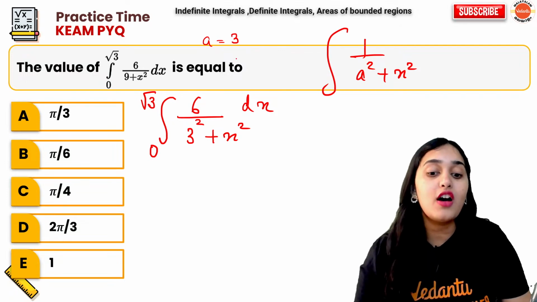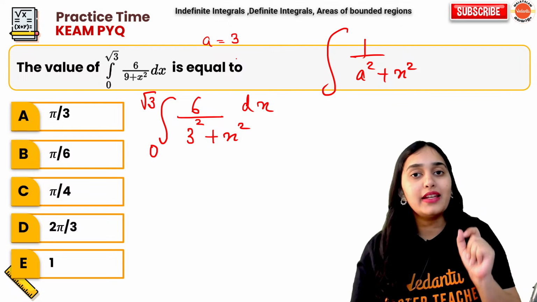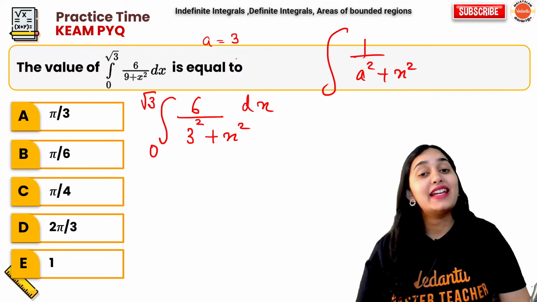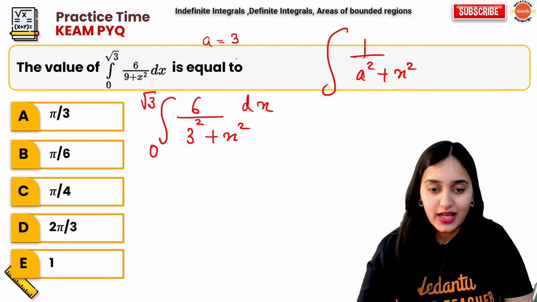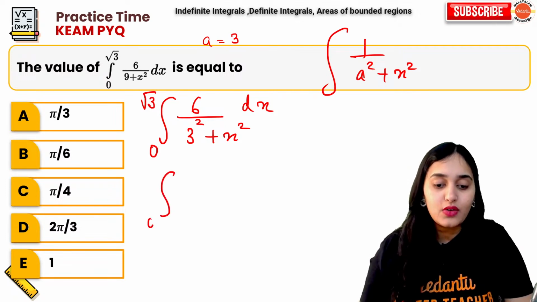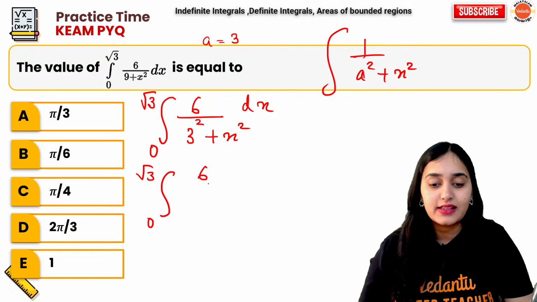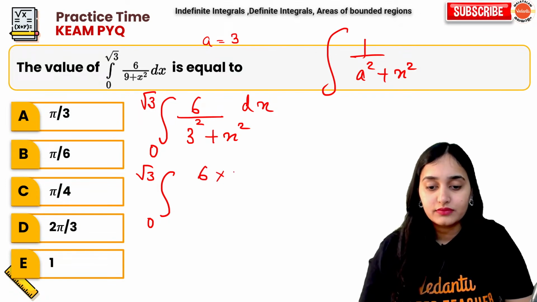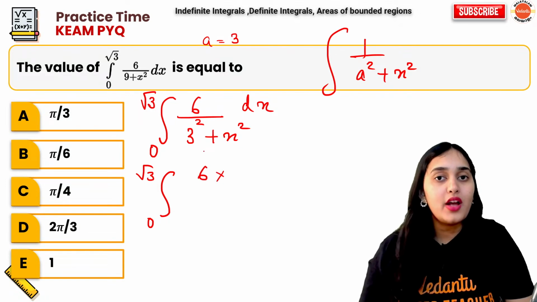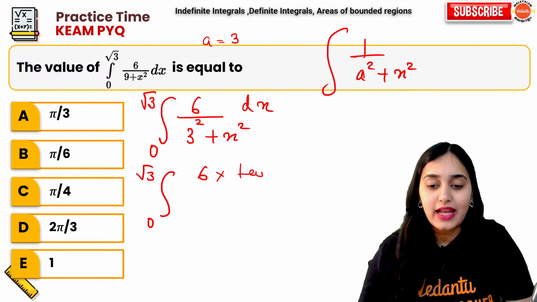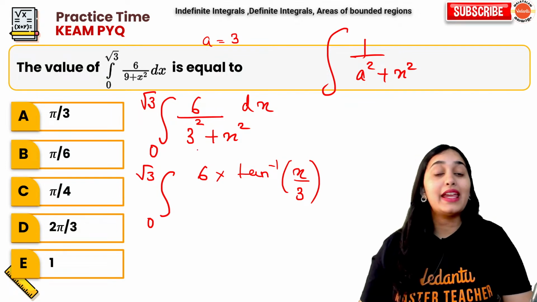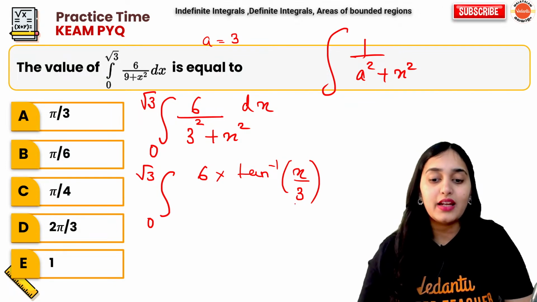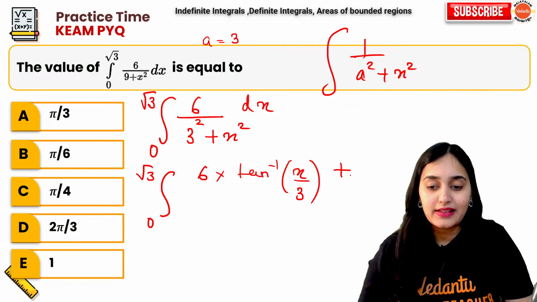The integration of 1 upon a square plus x square is 1 by a tan inverse x by a. So your answer will become 6 into 1 by 3 tan inverse x by 3.